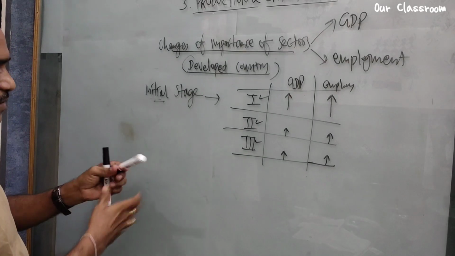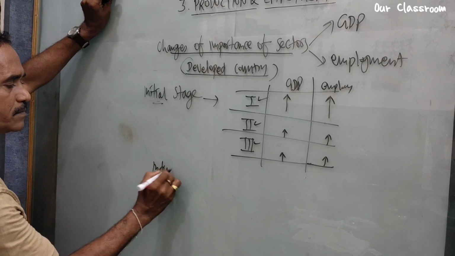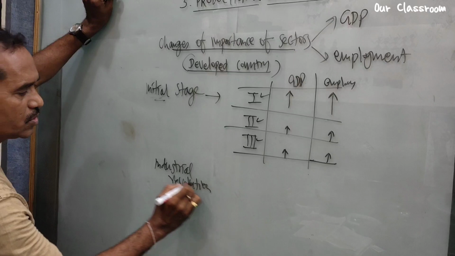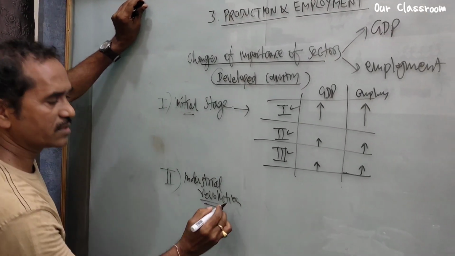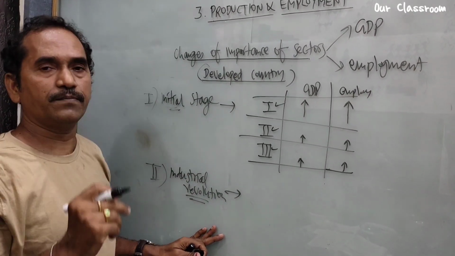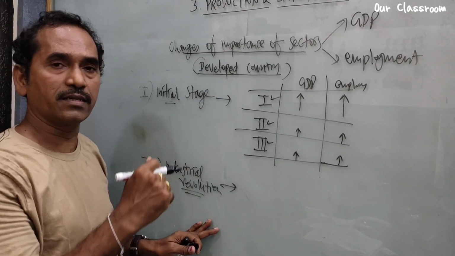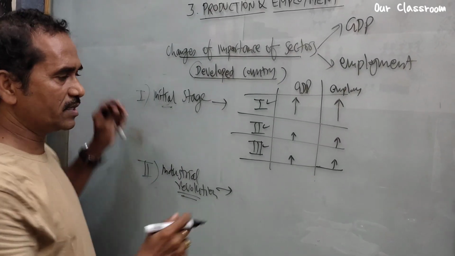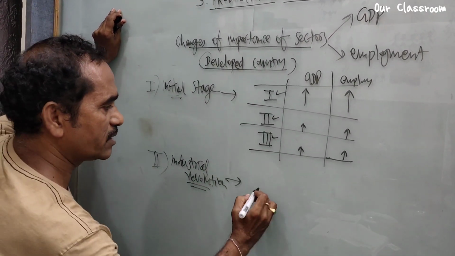Let's move on to the second one, industries. During the industrial revolution, during this second stage, let's imagine, what happened? Industries are established, factories are set up and expanded, and the people who were working in agriculture earlier joined the industries. So that is the reason. Here we try to show that change in a table.